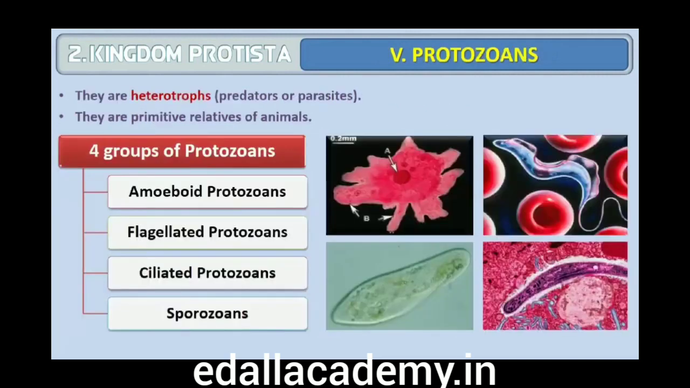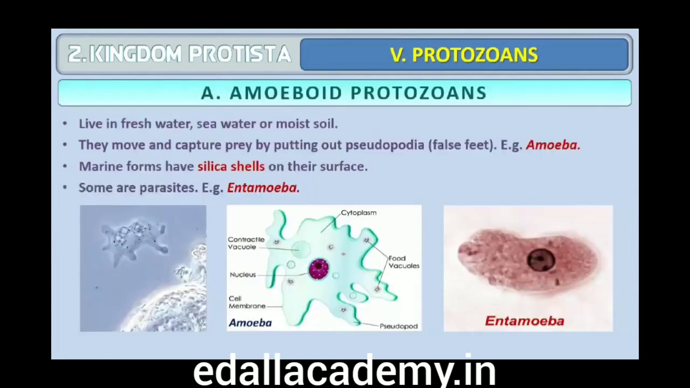Fifth is protozoans. All protozoans are heterotrophs and live as predators or parasites. They are believed to be primitive relatives of animals. There are four major groups of protozoans. Amoeboid protozoans. These organisms live in freshwater, seawater or moist soil. They move and capture their prey by putting out pseudopodia, false feet, as in amoeba.